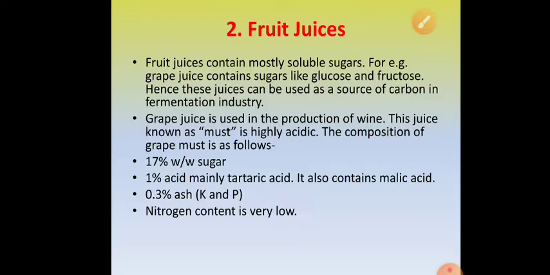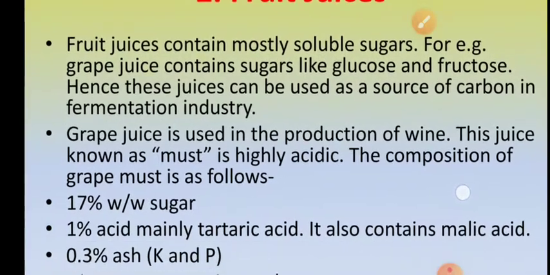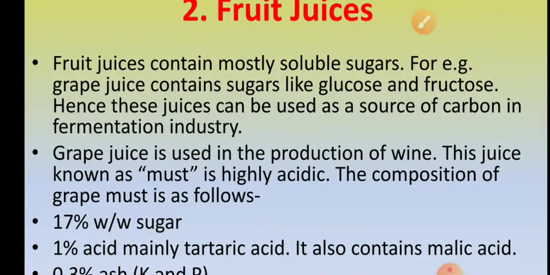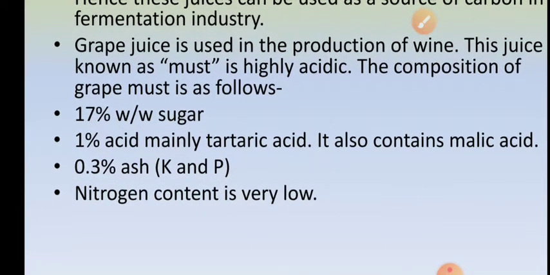The second type of carbohydrate material is fruit juices. Okay, first molasses, second, fruit juices. See, fruit juices contain mostly soluble sugars. Say, for example, grape juice contains sugars like glucose and fructose, and hence these juices are used as a good source of carbon in the fermentation industry. So, fruit juices are also a source of carbon.